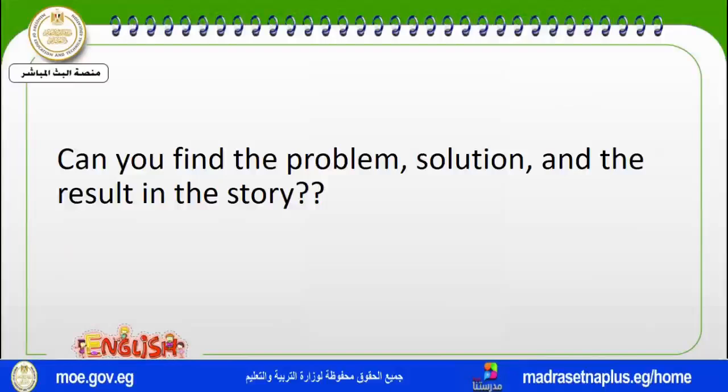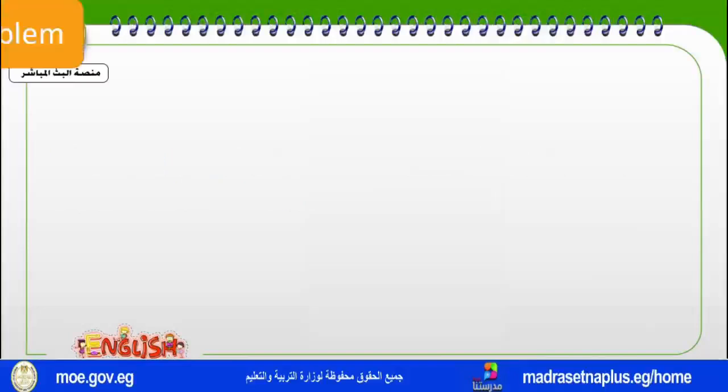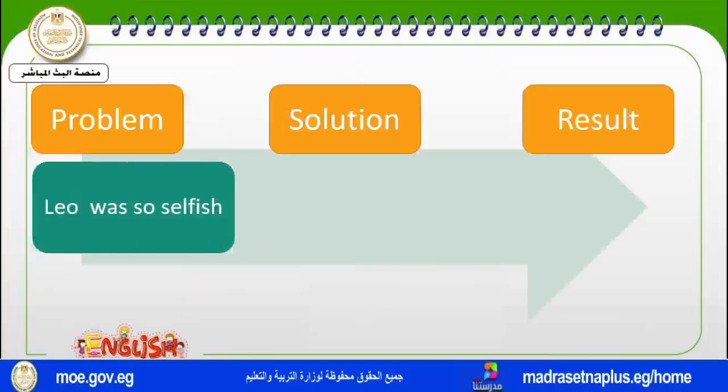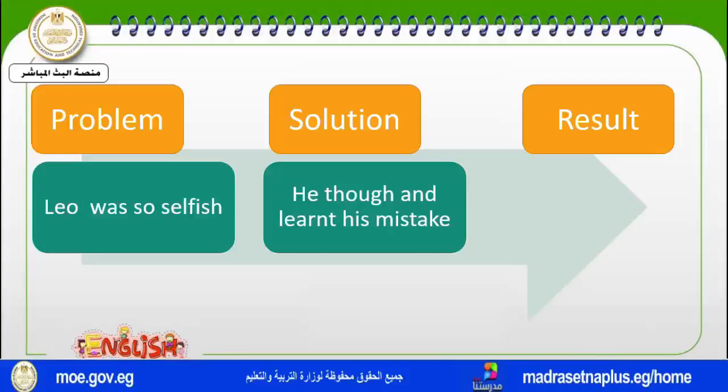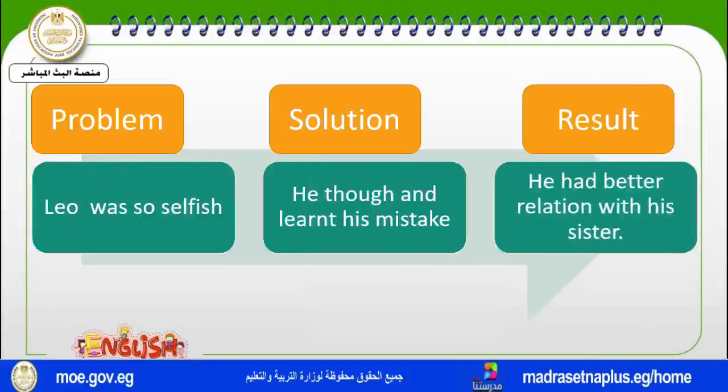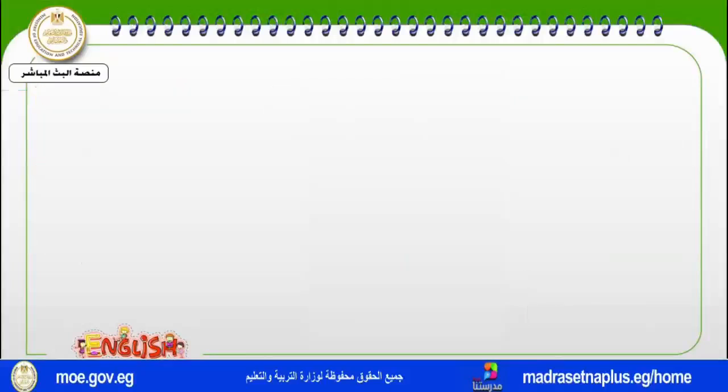As Tom had a problem and thought of a solution, and then the result was very good, this story had the same. Can you think of the problem, the solution, and the result with Leo? Leo's problem was that he was selfish. He didn't think about the tree or about others. He thought that he should care about others and started to do so. And the result was he had a good relationship with his family and his sister.